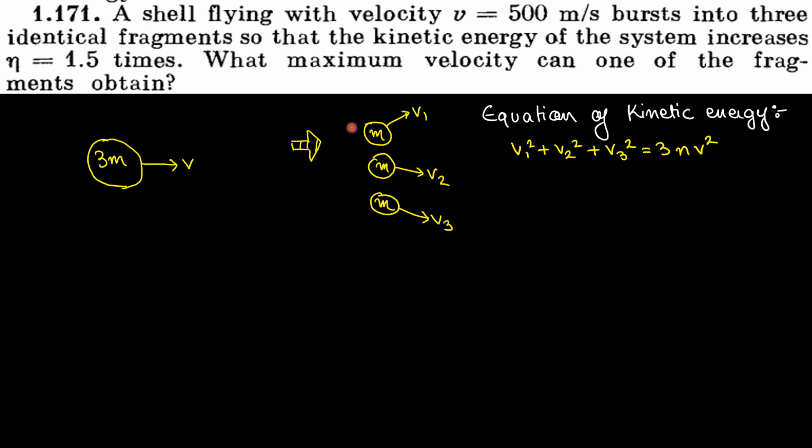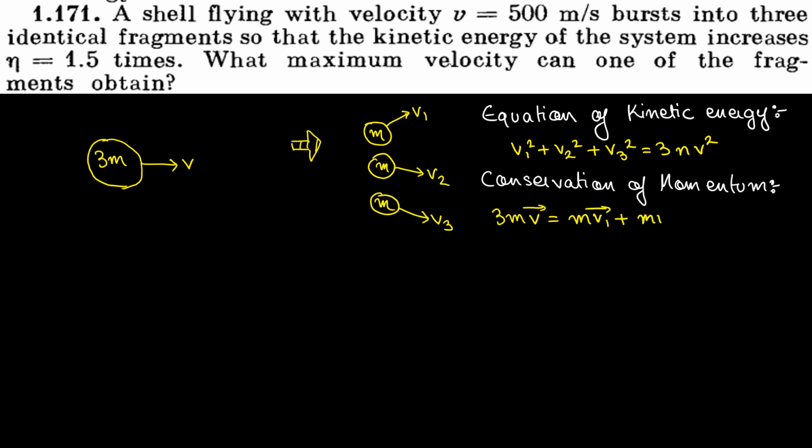No external force is acting on the system, so there is no change in momentum. So applying conservation of momentum, the total initial momentum, 3m times velocity v vector, equals the total final momentum, m v1 vector plus m v2 vector plus m v3 vector.